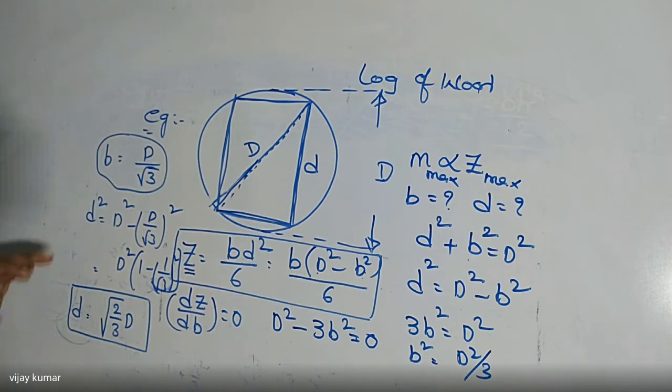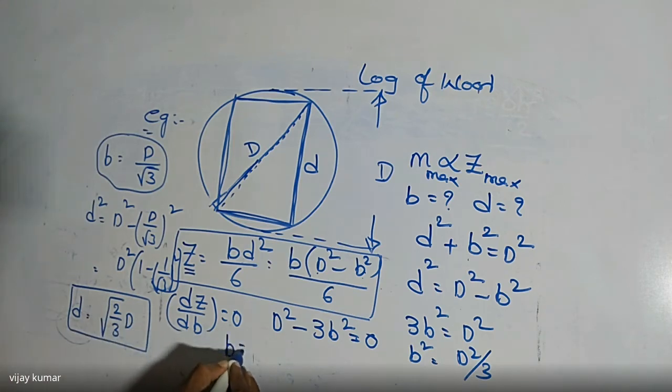So this is the value of b, this is the value of d of a rectangular cross section which is cut out from a log of wood which is having maximum strength. If you want to find the strength of the beam, we can use the relation M is directly proportional to Z, and then we can compare the strength of any beams which are having different cross sections like this. Okay, right. So that is one more problem on this. So both values are clear.